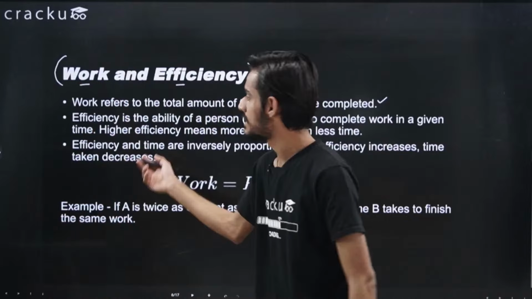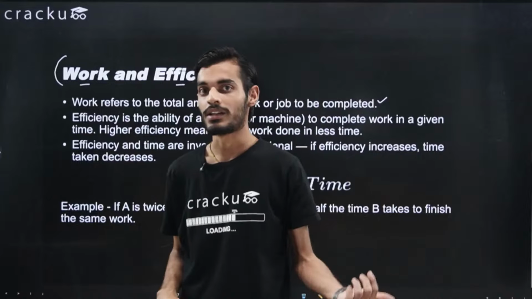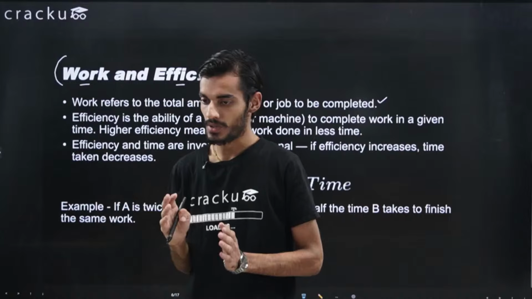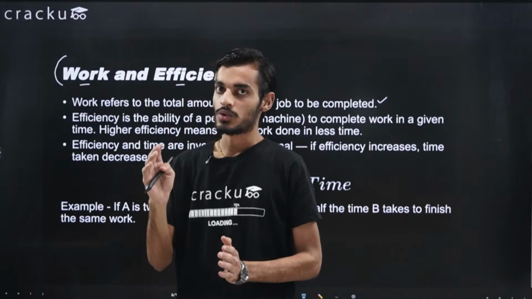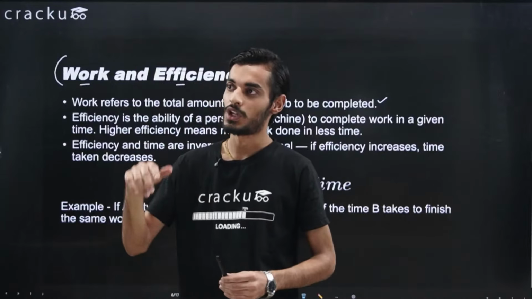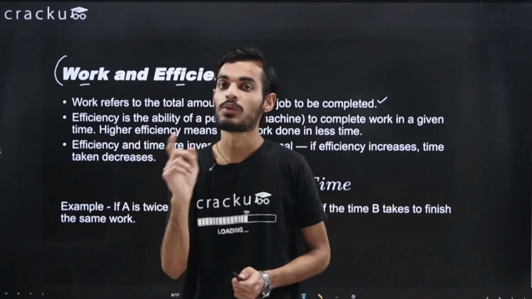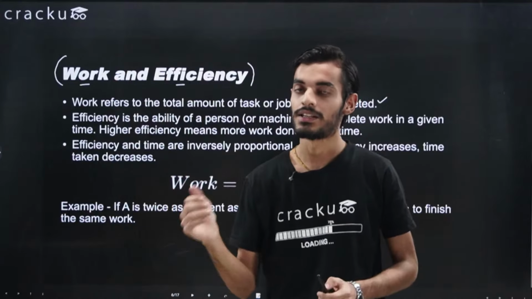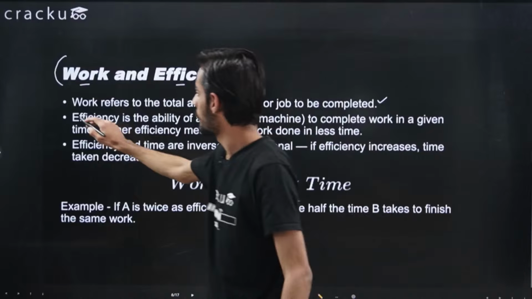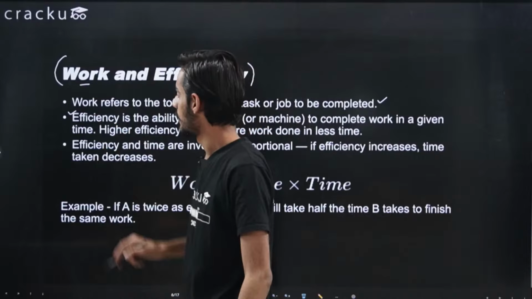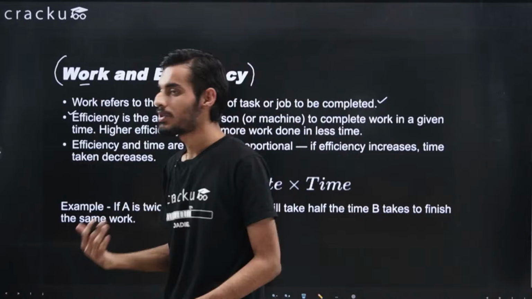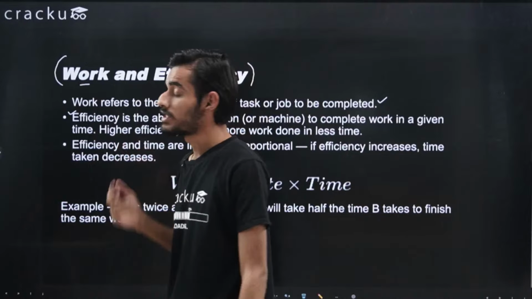And of course, the efficiency will be inversely proportional to the time I take. Let's say my efficiency is good, I am able to make two chairs every hour. So my efficiency is two units every hour. But one of my friends is able to make only 1 unit every hour. So his efficiency is less, right? So basically, the efficiency is that amount of work that you can do every hour or every minute. Like I told you, the unit does not matter, but it tells about how much work you're able to do in unit time, and it is inversely proportional to the time.